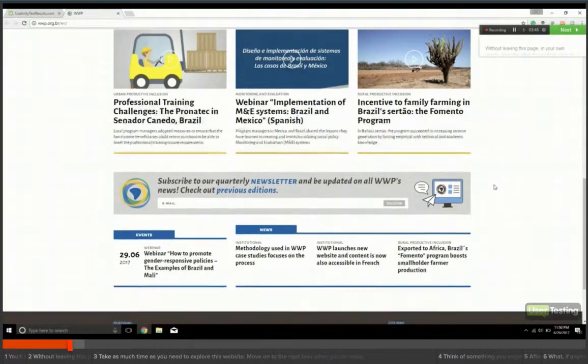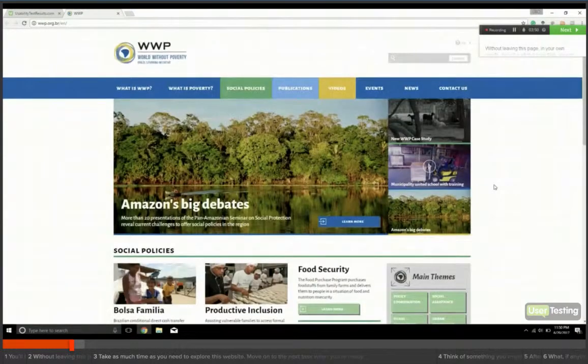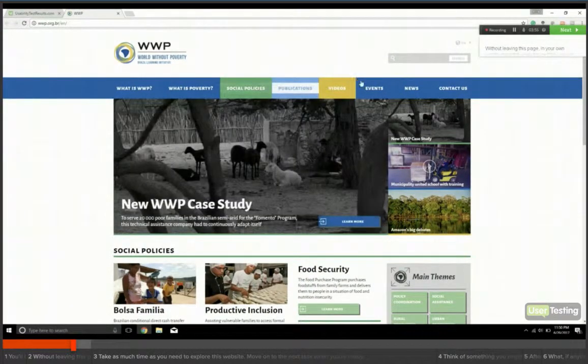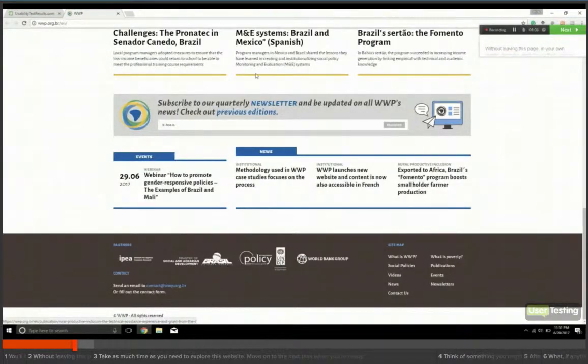All right. You can subscribe to a newsletter, and I guess it feels like if I click on these, it'll take me down to different parts of this. Specifically, these 3 sections here that are colored differently from the rest of the bar. Down here, I would assume events, webinar, how to promote gender responsive policies, examples of Brazil and Mali. Methodology. So interesting. So this is stuff that's coming up, and information specifically about the group and their new projects or whatever they're working on at that specific time.